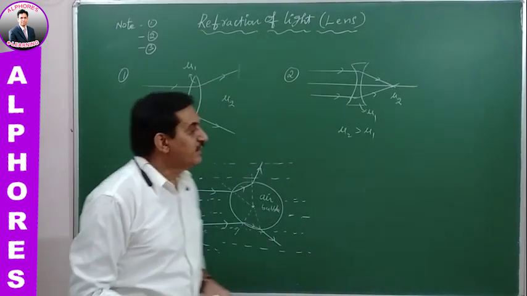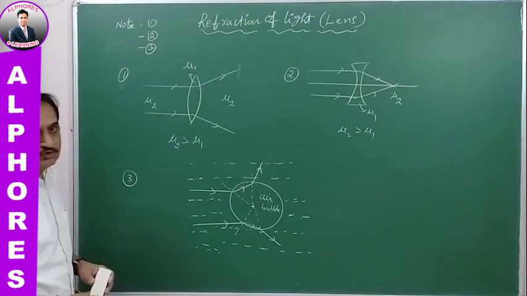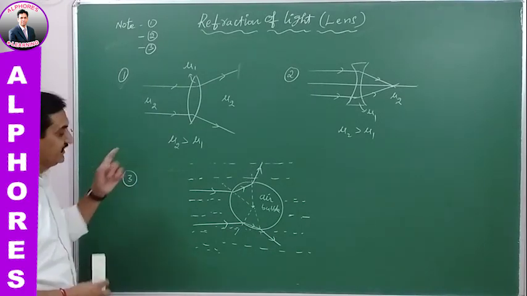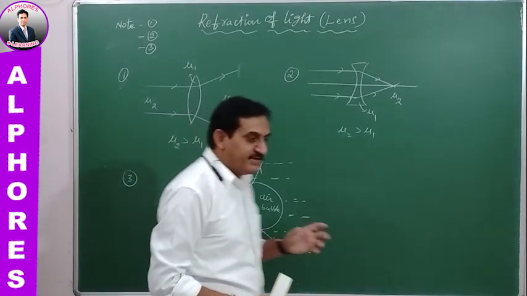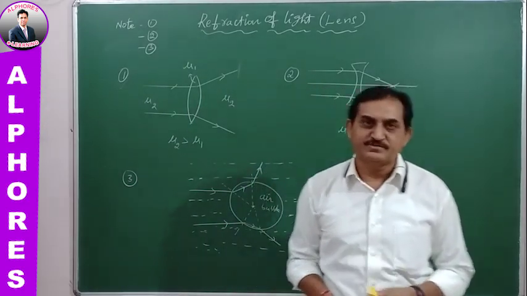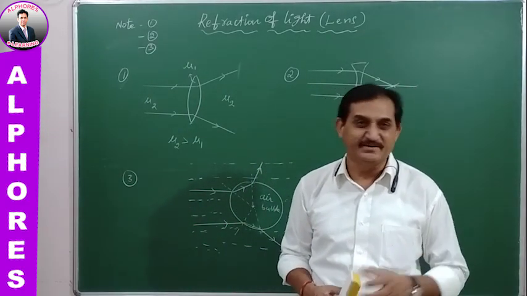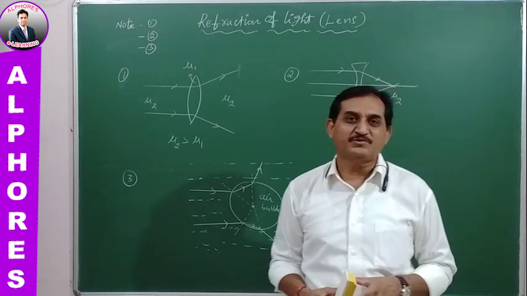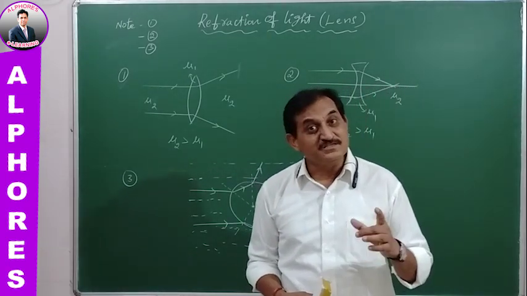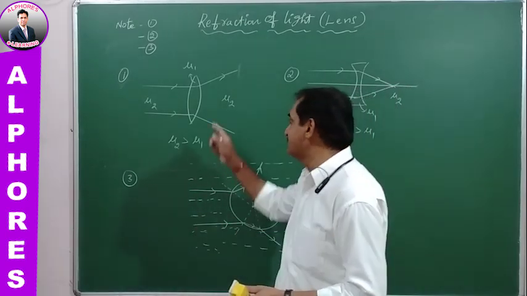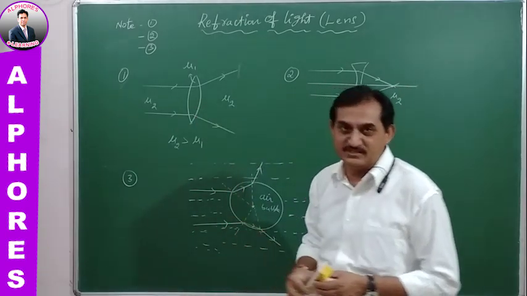Yeah, already I was given the two note points, note 1 and note 2, and now note 3. Whenever there is a converging lens, a convex lens, which is kept in a surrounding medium whose refractive index is less than that of the glass or material medium of the lens.